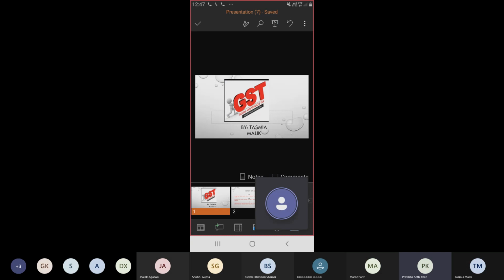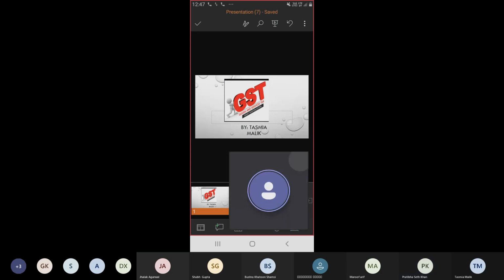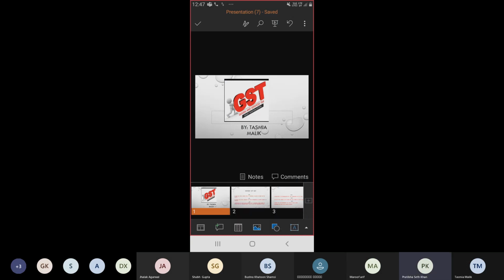Cross this button, beta. Your icon. Yes, you can start, beta.